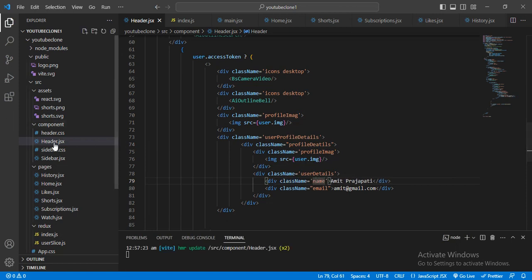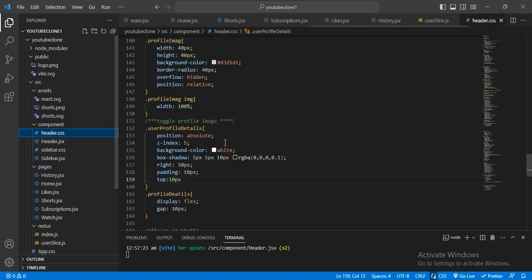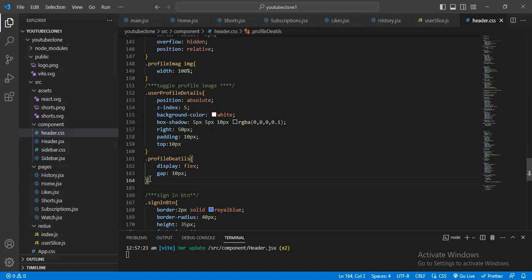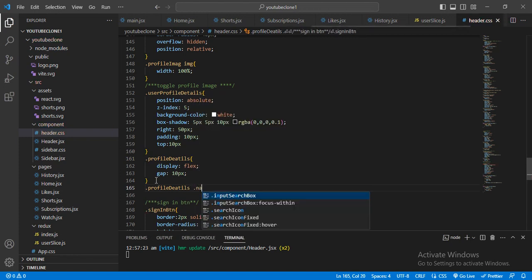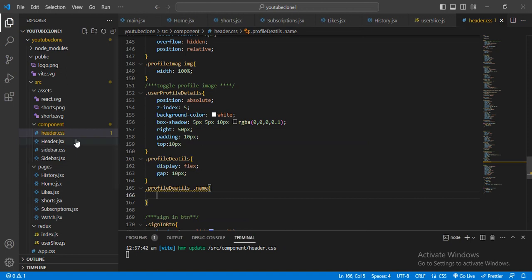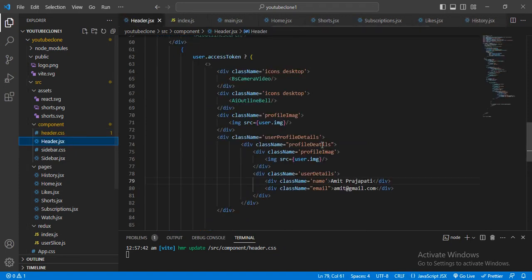Let me just come here, and here is profile detail, or I will just give the name here. And let me just check one more profile detail. Oh no, inside the user detail. Okay, profile detail inside user detail.